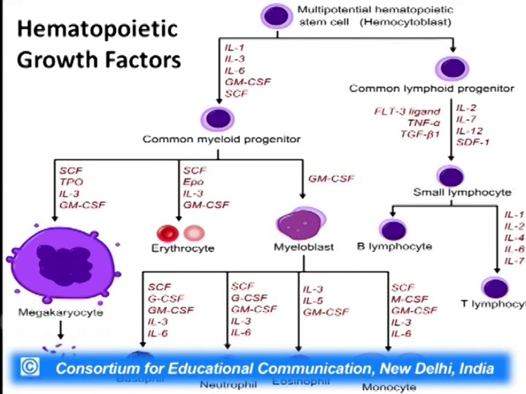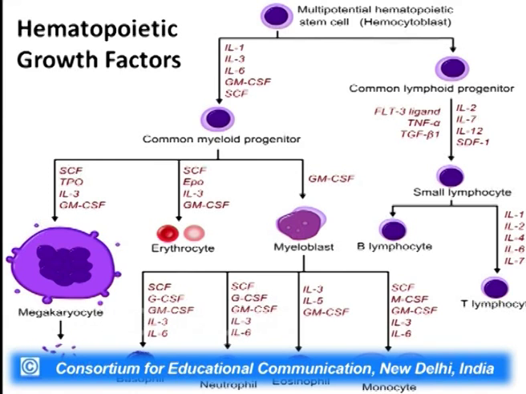For example, as you can see in this slide, the multipotent hematopoietic stem cells, if they are exposed to IL-1, IL-3 or IL-6 and also GM-CSF etc., they will be influenced to go into the myeloid lineage. That means the HSC will convert itself into a common myeloid progenitor cell. Further, if it is given GM-CSF, it will become a myeloblast, and myeloblast, as I told you, will either become a granulocyte or a monocyte. That is, it can become a basophil, neutrophil, eosinophil or a monocyte, depending upon what growth factor it is being given.